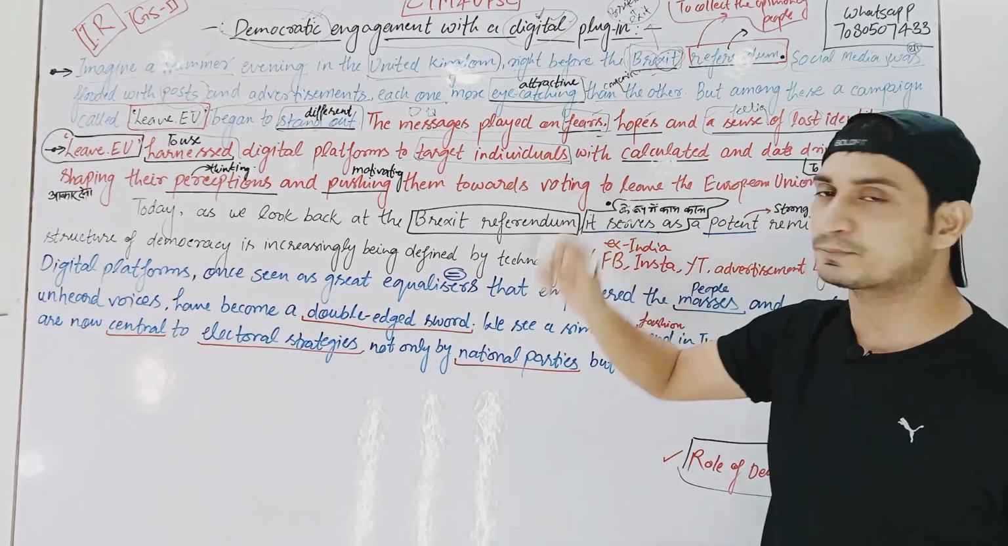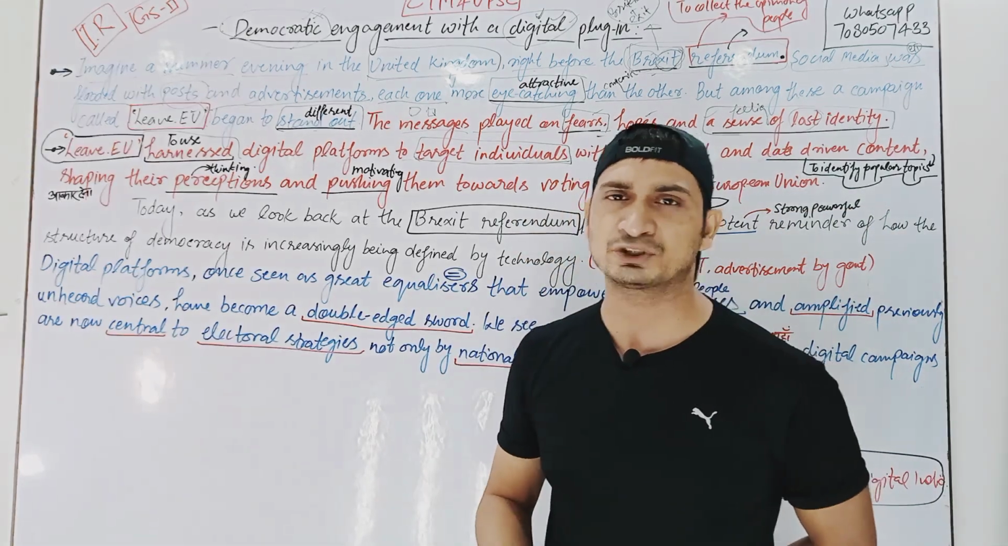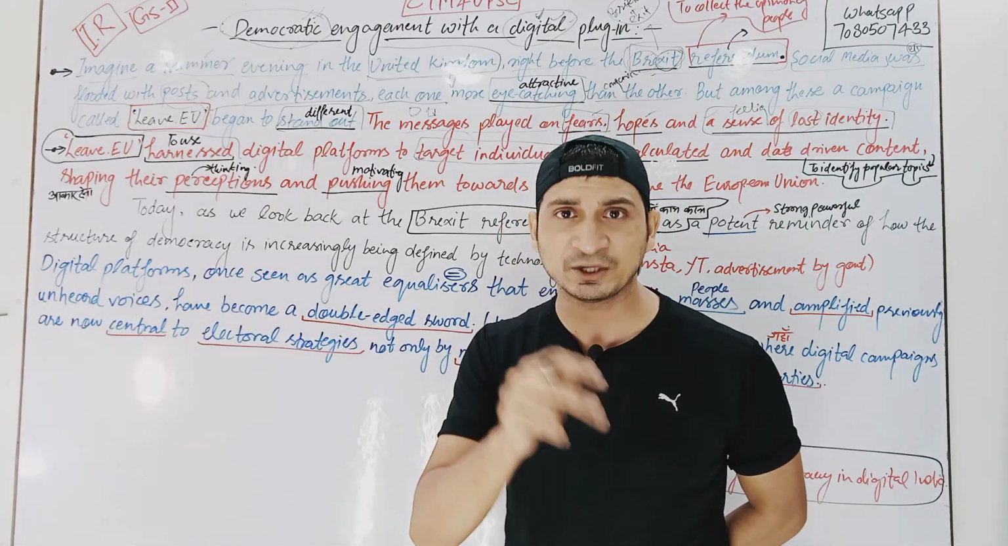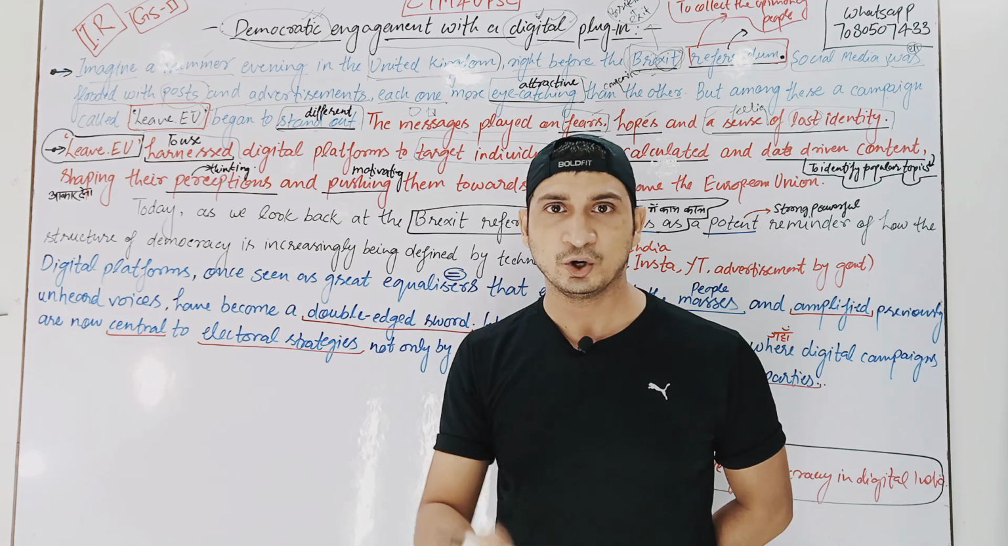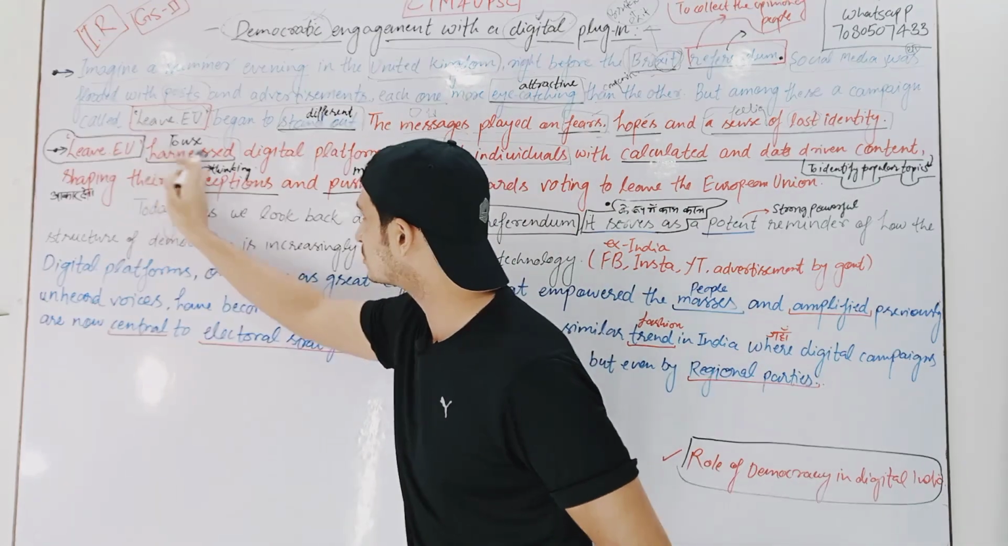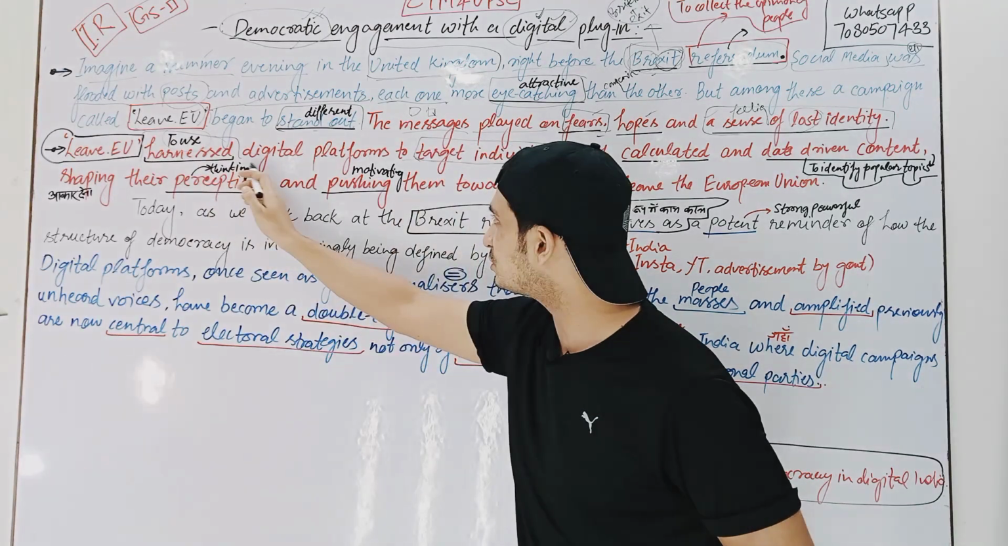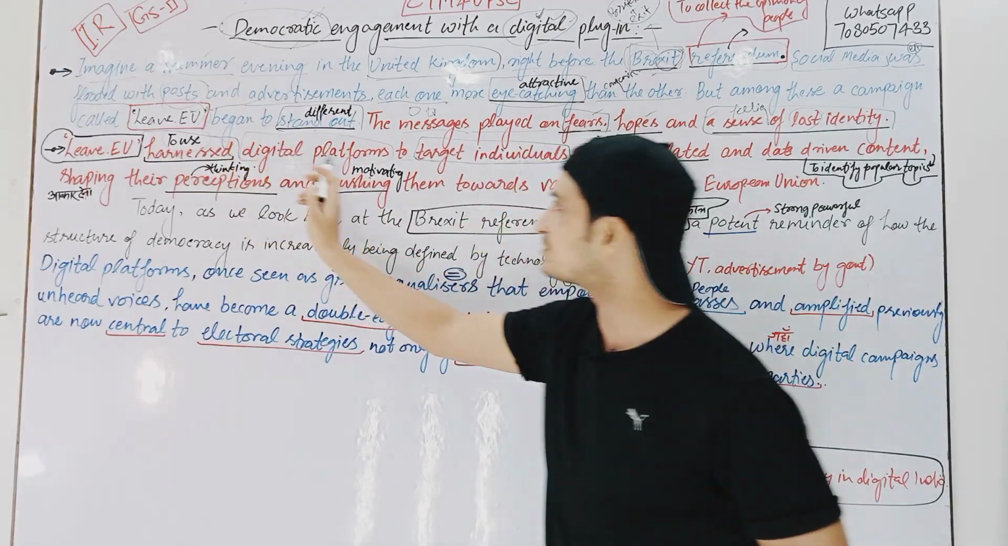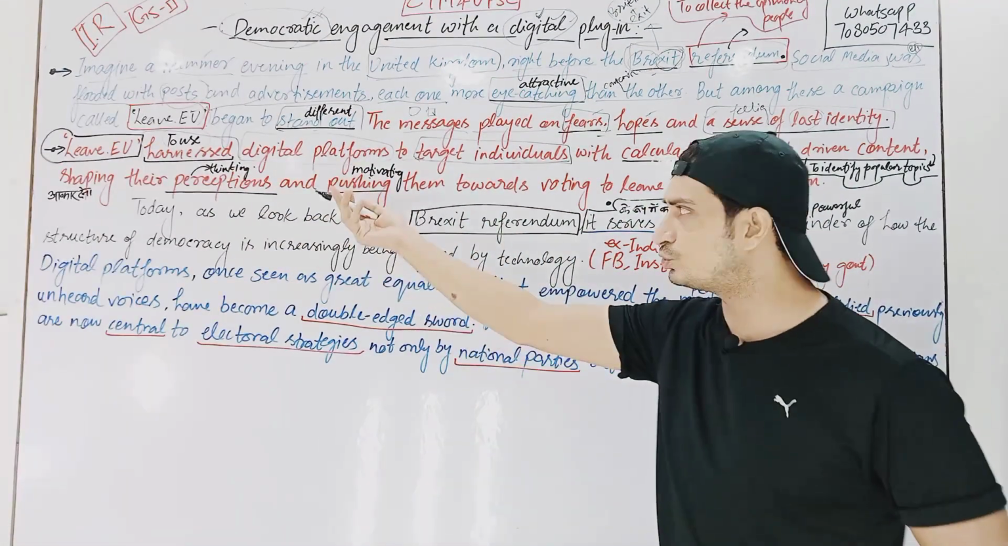Target individuals means, like suppose if I give an advertisement for changing the medium for UPSC, I will be targeting whom? I will be targeting the students who want to change the medium. So that is what Leave EU was doing. Harnessed means to use, right? Leave EU harnessed digital platforms, so digital platforms like Instagram, Twitter, Facebook, YouTube, right?